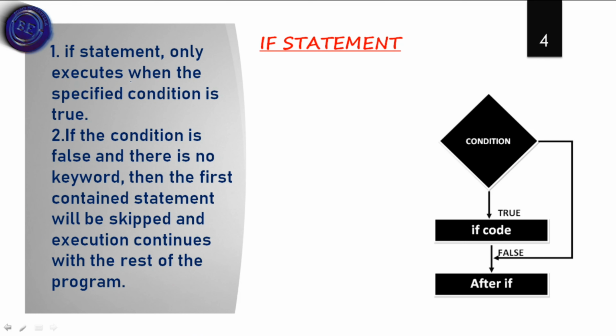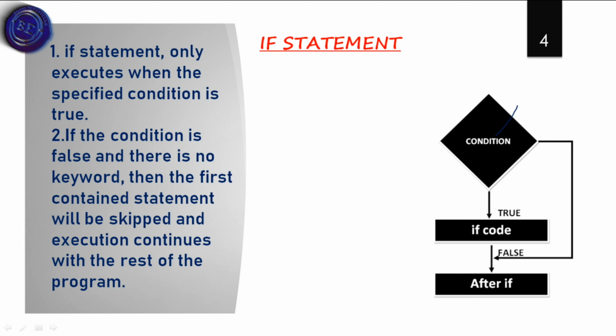The if statement only executes when the specified condition is true. If we have one condition, the statement is printed only when the condition is true, or else it is not printed and execution skips to the next statement.